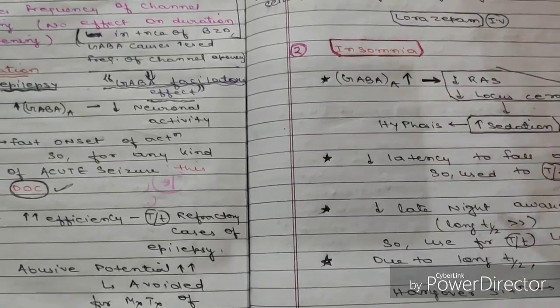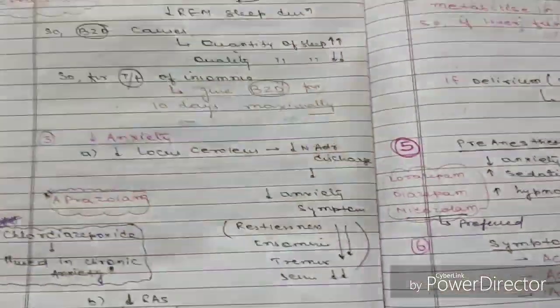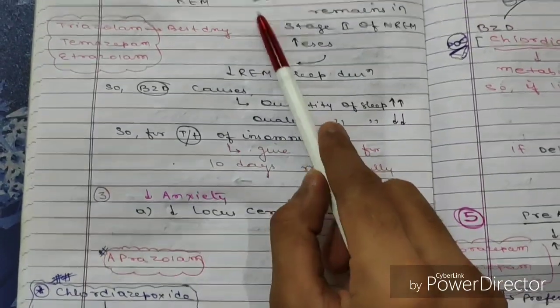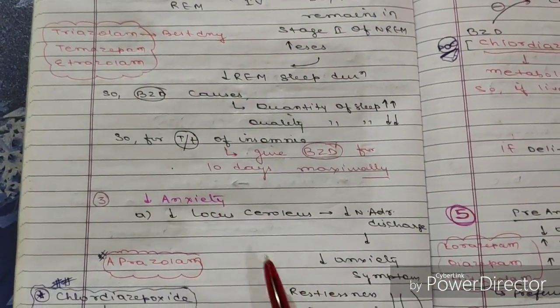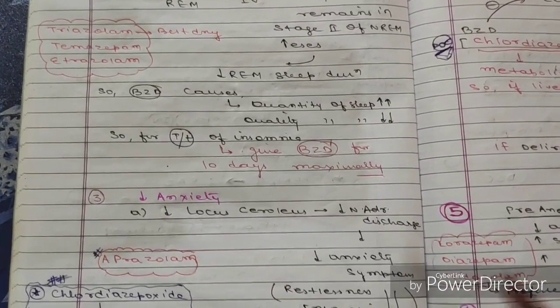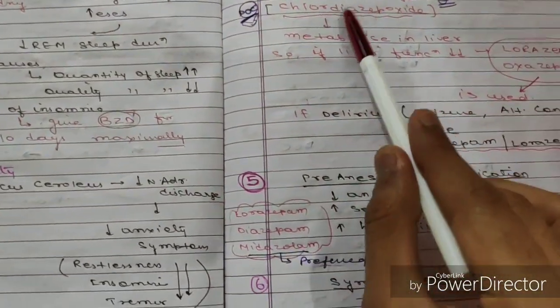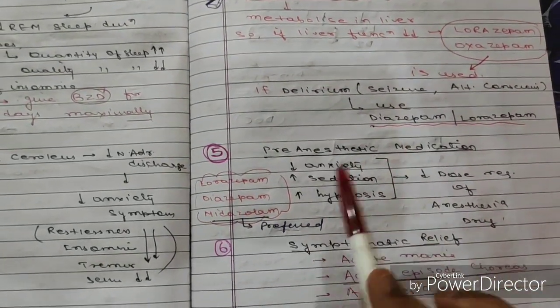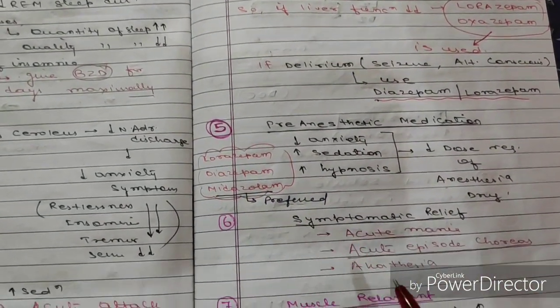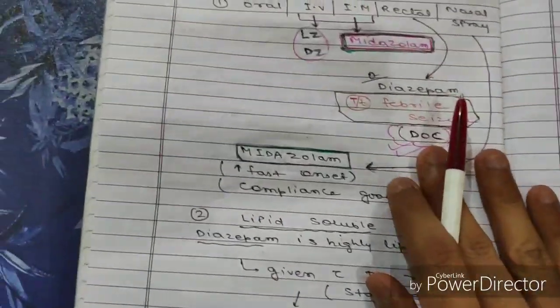Then insomnia cases. Then we discussed NREM stage 2. This was the important point. And triazolam was the important drug. Then anxiety: locus coeruleus, RAS, acute attack of anxiety. Then alcohol withdrawal syndrome we have discussed, in which we saw chlordiazepoxide. Then pre-anesthetic medication, in which we saw midazolam, then symptomatic relief and muscle relaxation.